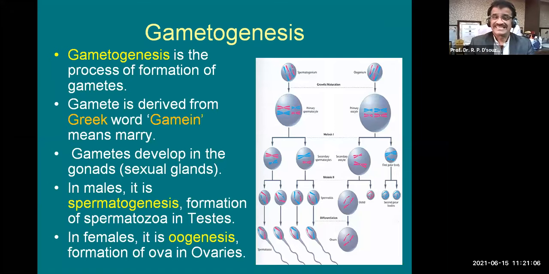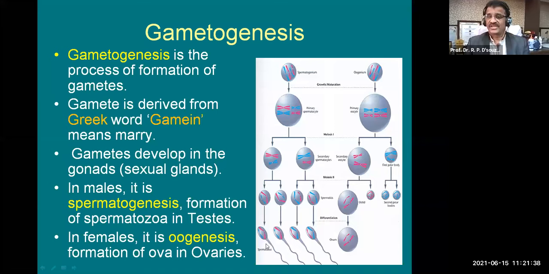In females, it is oogenesis, and oogenesis means formation of ova, which takes place in the female gonads, and the female gonads are ovaries, and there are two of them, right and left. Oogenesis and spermatogenesis we'll study step by step, but for now, study the diagrammatic representations of spermatogenesis and oogenesis shown here on the right side.